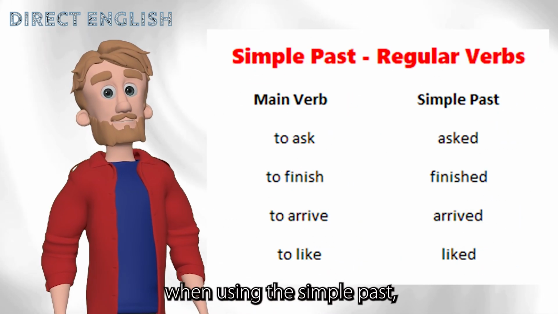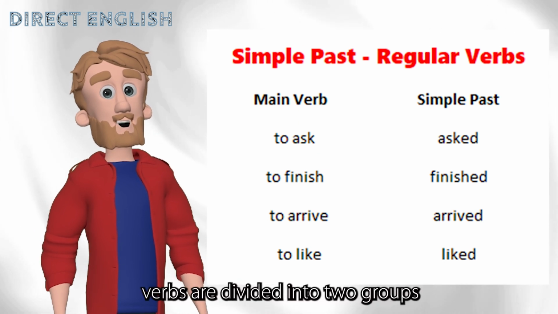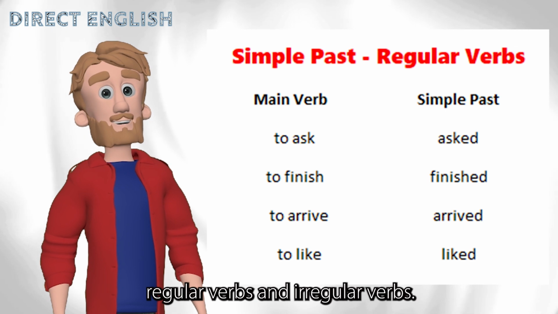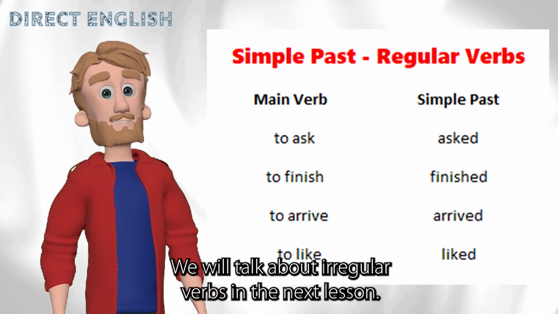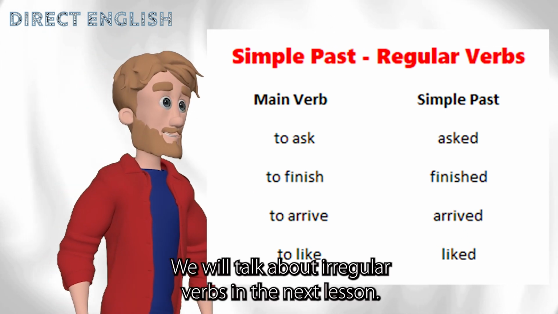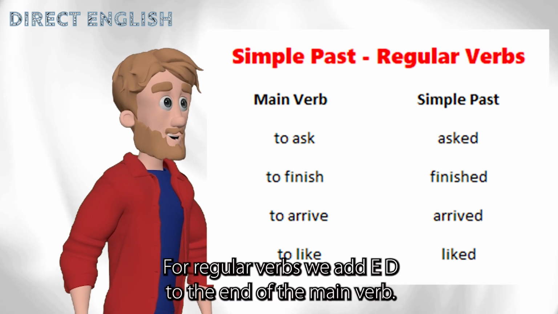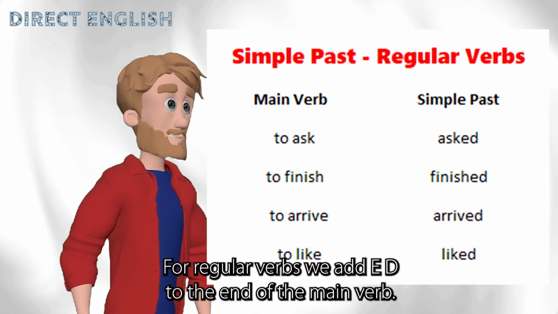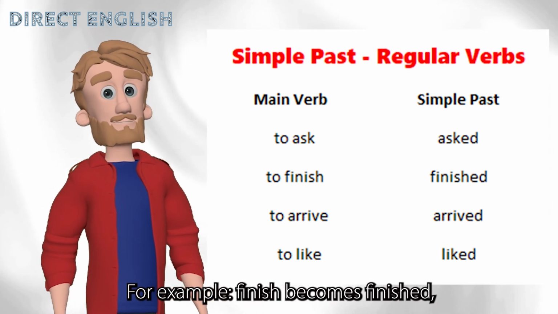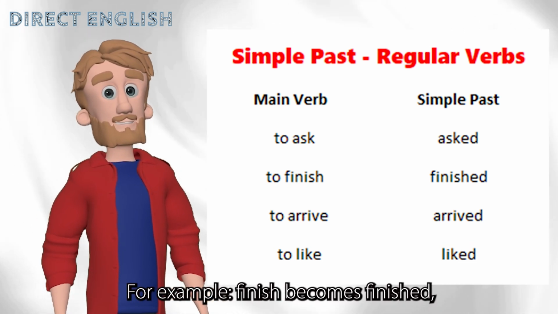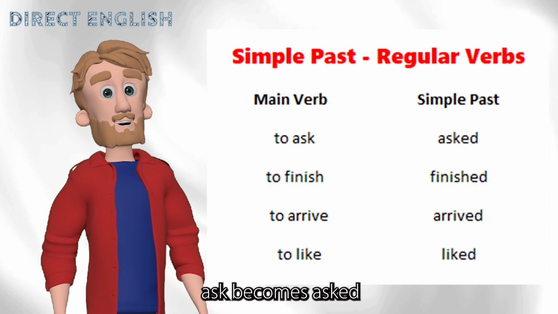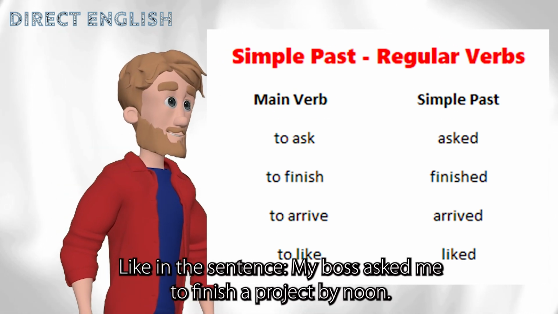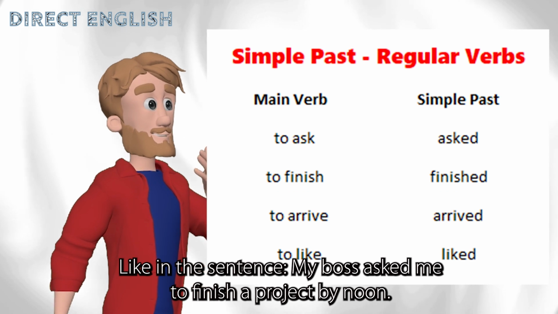When using the simple past, verbs are divided into two groups: regular verbs and irregular verbs. We will talk about irregular verbs in the next lesson. For regular verbs, we add ed to the end of the main verb. For example, finish becomes finished. Ask becomes asked. Like in the sentence, my boss asked me to finish a project by noon.